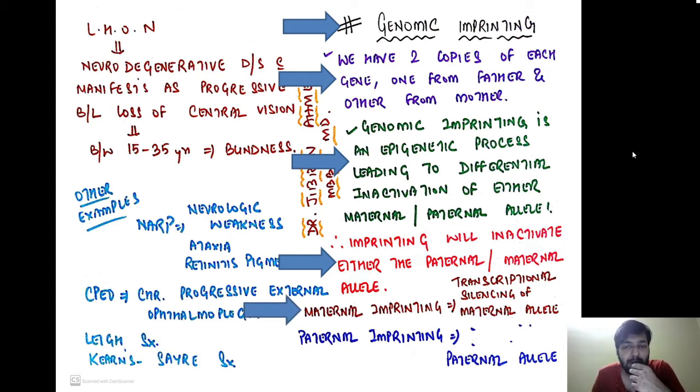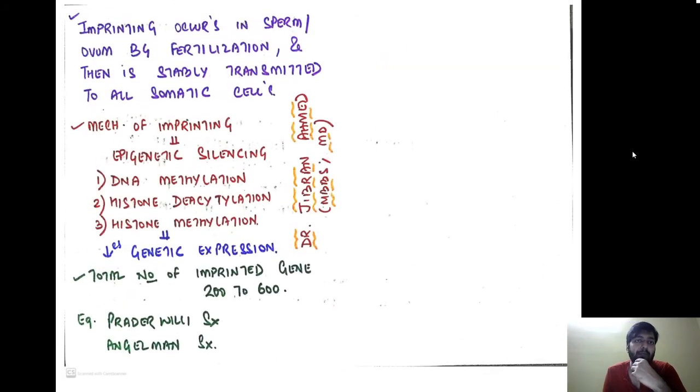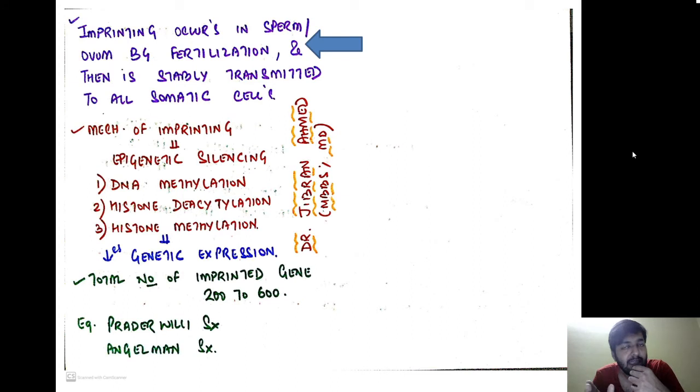So when I am using the term maternal imprinting, it means there is a silencing of the maternal allele. When I am saying there is a paternal imprinting, I mean there is a transcriptional silencing of the paternal allele. So I just want you to understand now the meaning of imprinting. Means silencing. Maternal imprinting means silencing of the maternal allele. Paternal imprinting means silencing of the paternal allele. So imprinting is occurring either in the sperm or in the ovum before the fertilization process occurs, and then it is stably transmitted to all the somatic cells.